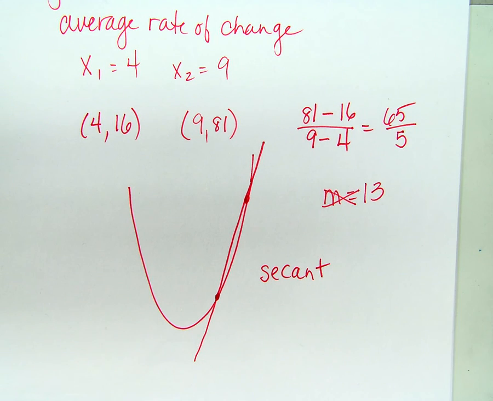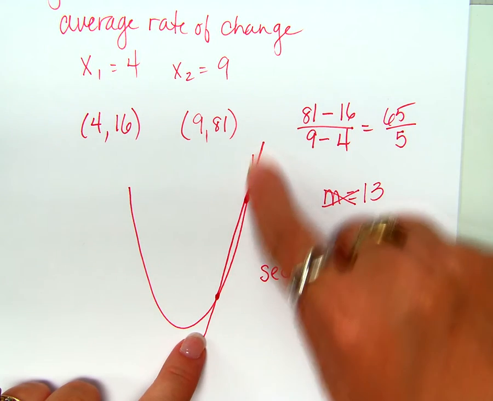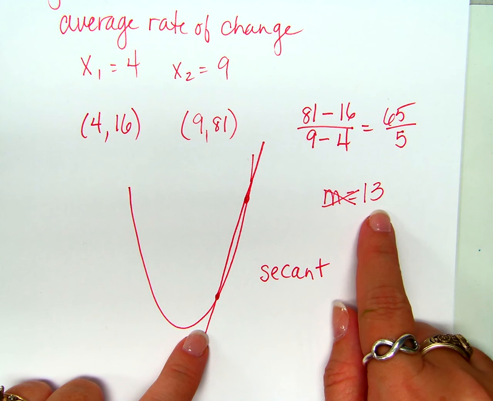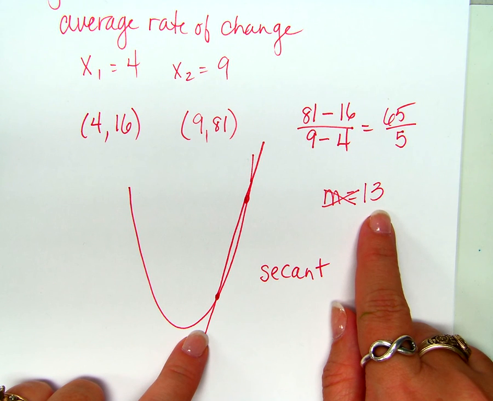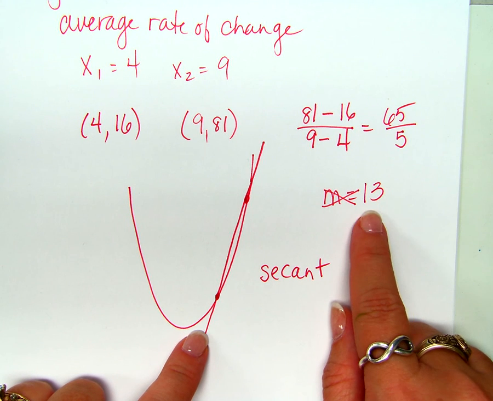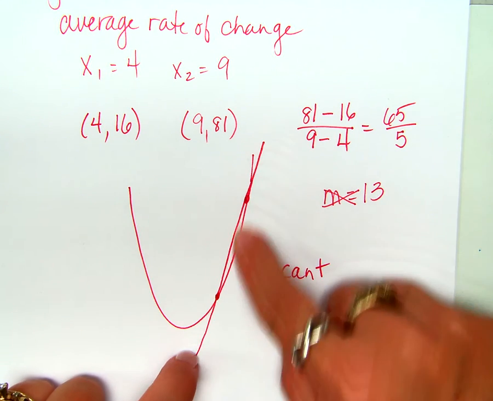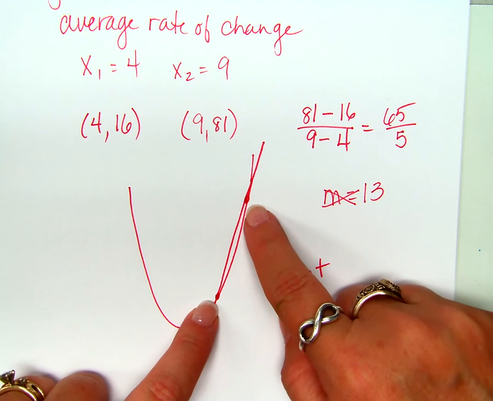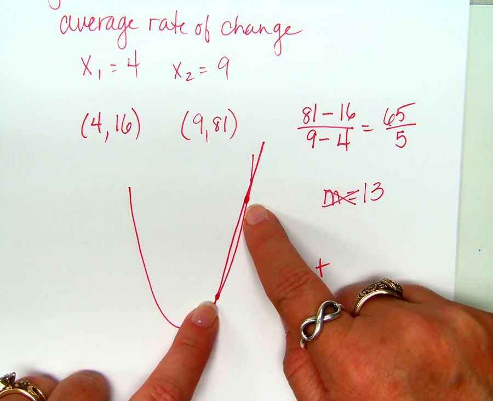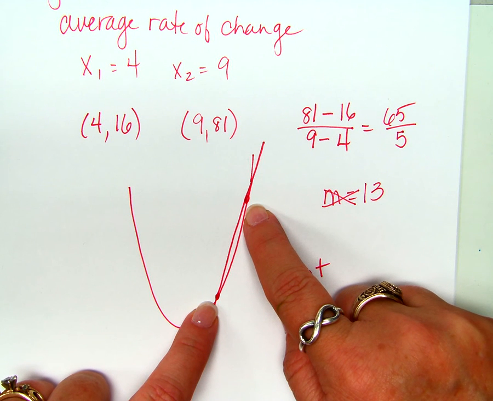Okay? This secant line is what you just found the slope of. Does that make sense? So the average rate of change between these 2 points is the slope of this line that goes between those 2 points. Does that make sense or no?